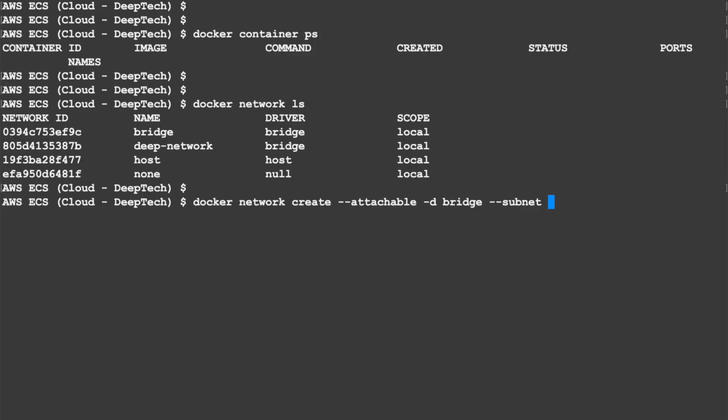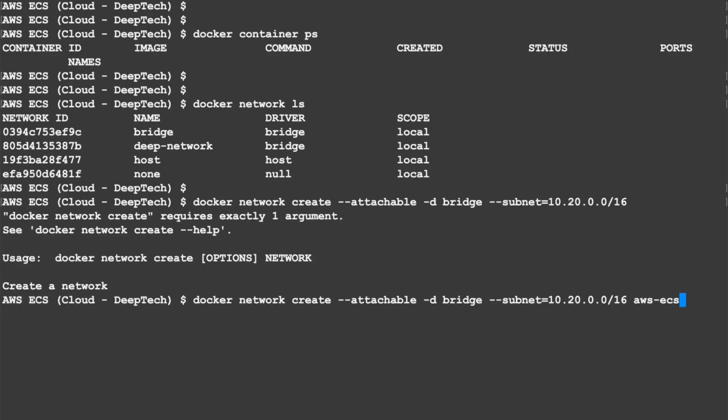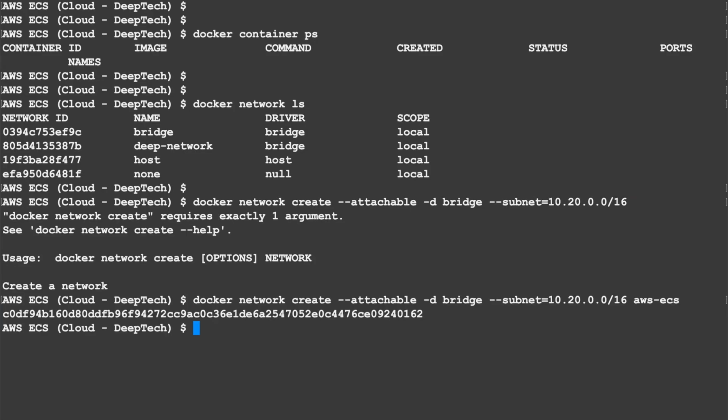You can also give a subnet in the CIDR format. If you mention a subnet, the Docker network would have the IP addresses provided by it. Let's say I mention that the subnet is 10.20.0.0/16. So this network would be created with this subnet CIDR block, and whatever container is attached to this network, all those containers would have an IP address belonging to this range. Sorry, I forgot to mention the Docker network name. I'm mentioning the network name as aws-ecs.